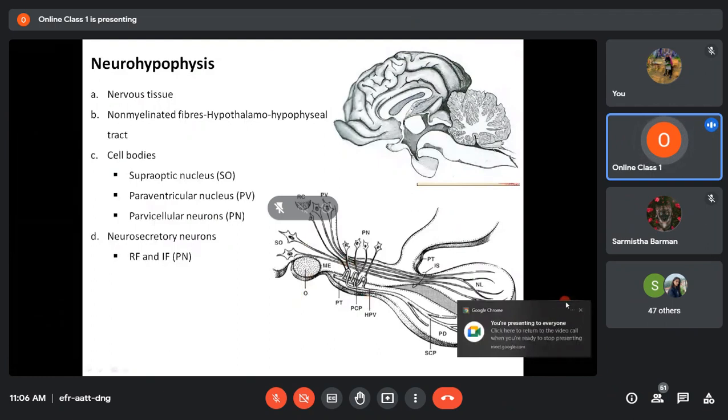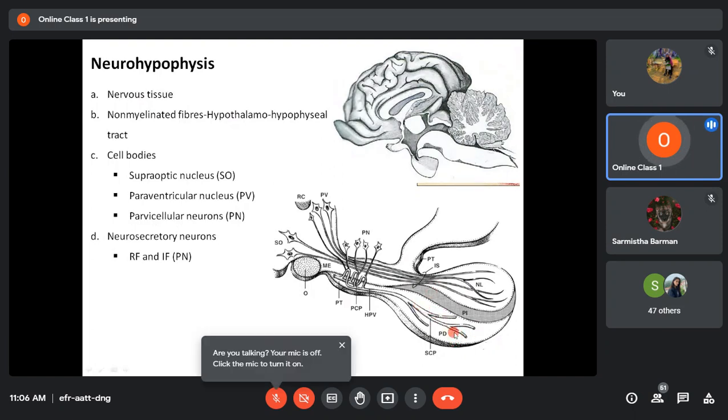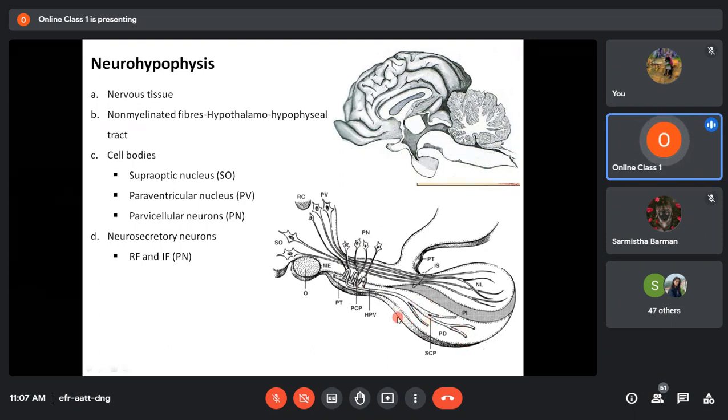Okay, so here you see, I was telling you that in the pars distalis there are various cells producing different types of hormones, and the activity of those hormone-producing cells is in turn controlled by these neurons here, the neurons of the parvicellular nucleus. If these neurons release releasing factors, then all the hormone-producing cells of the pars distalis will get activated and start producing hormone.